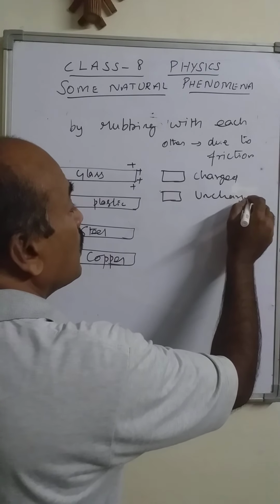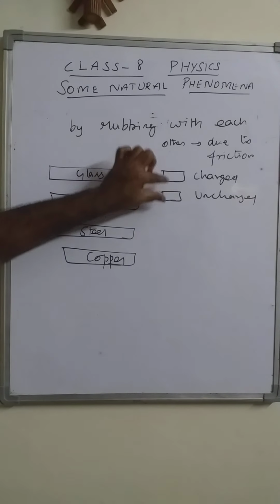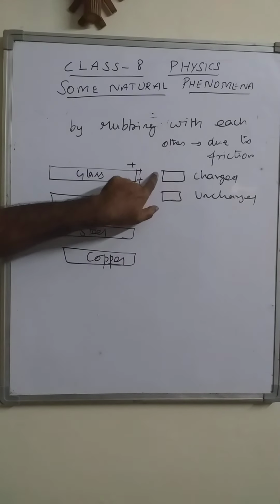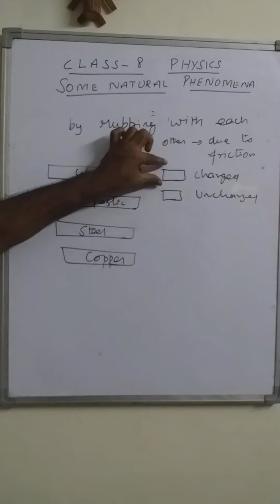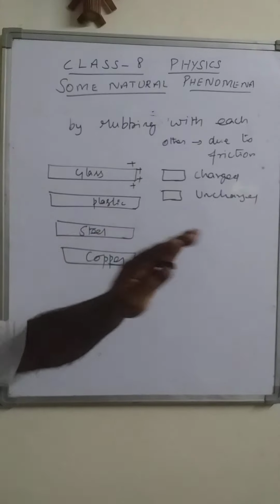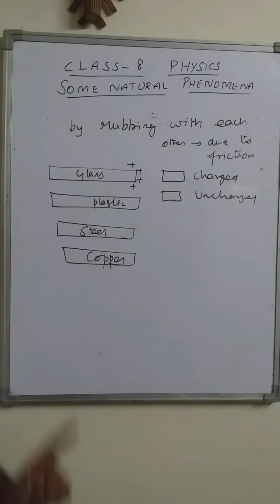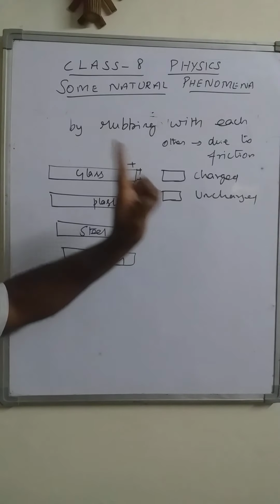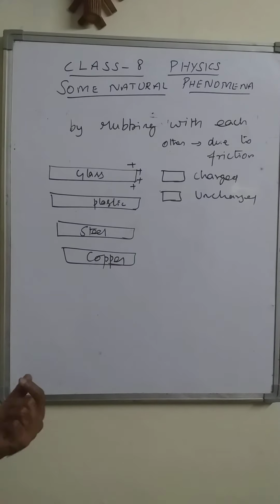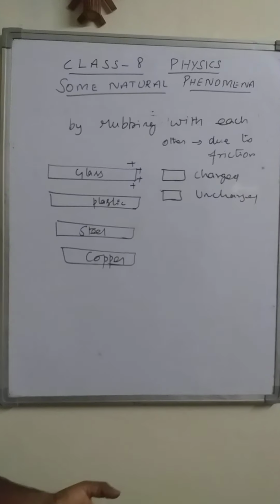Take identical materials: one substance, and another material, both the same in size, color, everything. But we don't know which is charged and which is uncharged. Can we distinguish them?